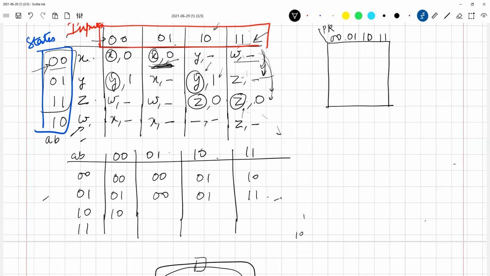No, sorry, I made a mistake. Let us call this as 1, 1, 1, and 1, 0. So this is 1, 0. This is 1, 0. This is 1, 1. This is 1, 1. And here we have 0, 0, 0, 0. Don't care. And here we have 1, 1, 1, 1. Okay, so my next state, I'll use the letter capital A. Let us fill that up.